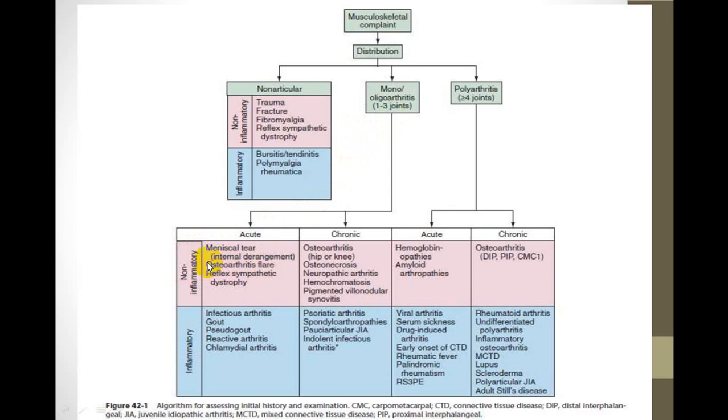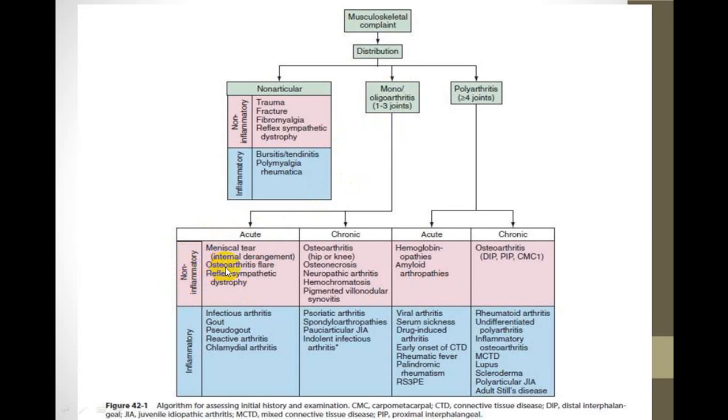This will be the most common you will see in your everyday practice, and the commonest joint involved is the knee joint. Or you can have reflex sympathetic dystrophy. So this will be acute in onset, single joint or one or two joint involvement, and non-inflammatory etiology.